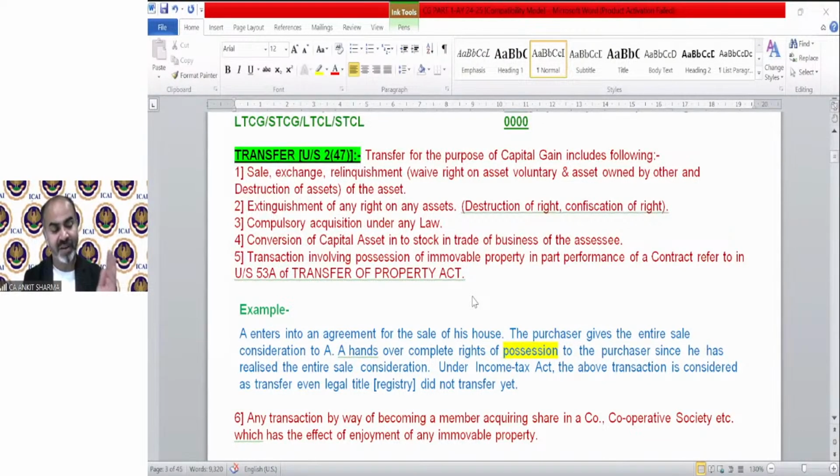When it comes under the capital gain transfer definition, I am not going to explain that point again in detail. We will just discuss it normally. But the detail of that point has been discussed in the case of the deemed owner definition. So if any of you did not attend the class of income from house property, kindly go and watch the first lecture of income from house property.